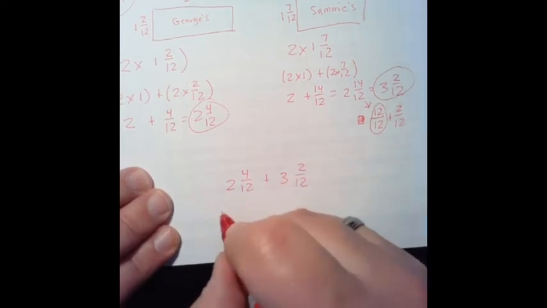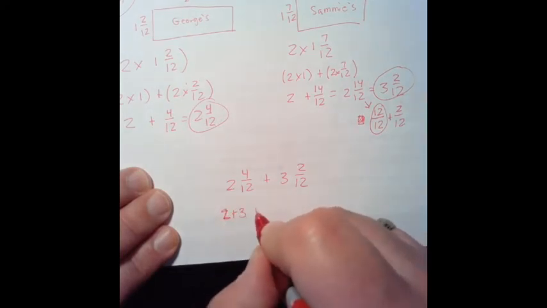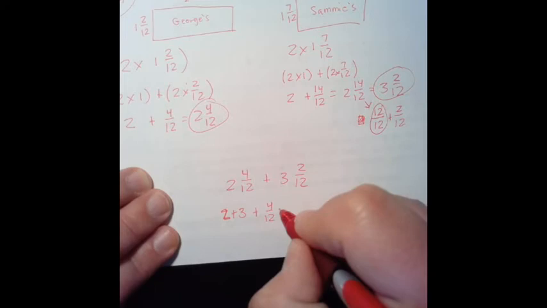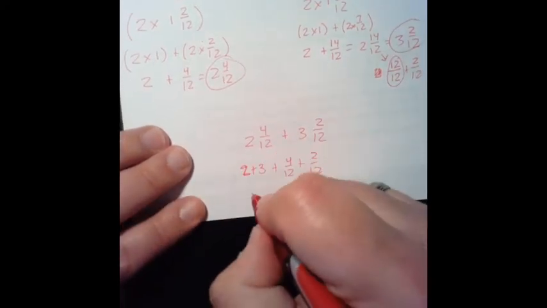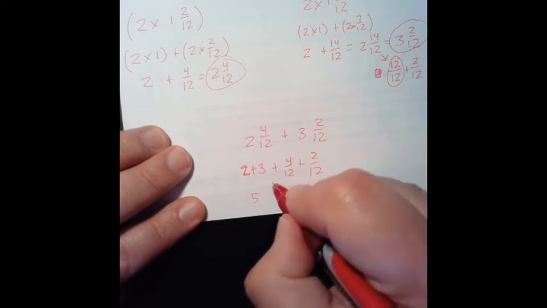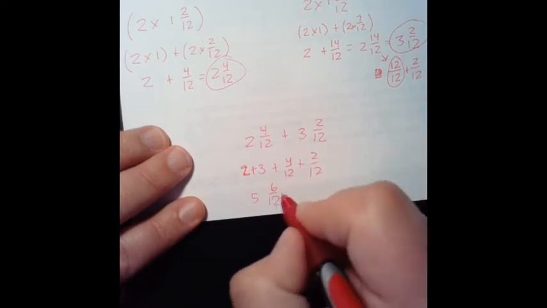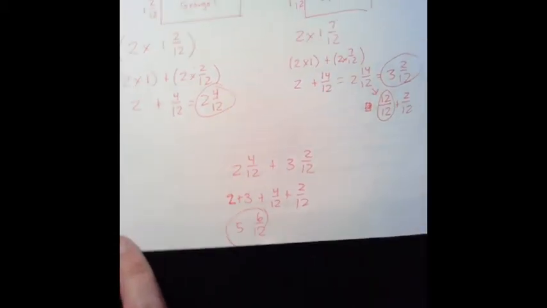So 2 and 4 twelfths plus 3 and 2 twelfths. So that would be 2 plus 3 plus 4 twelfths plus 2 twelfths. So 2 plus 3 is 5. 4 twelfths plus 2 twelfths is 6 twelfths. So the answer is 5 and 6 twelfths.